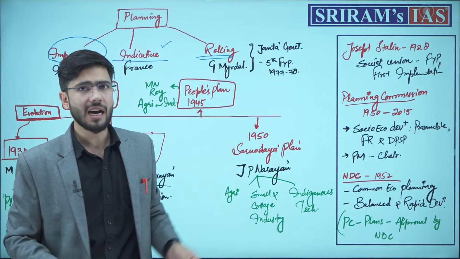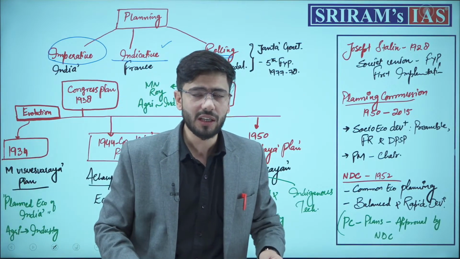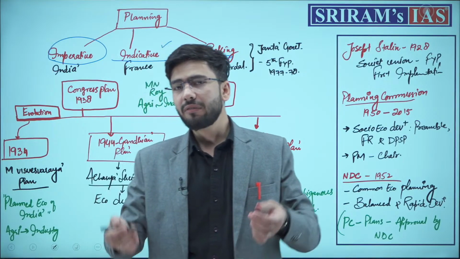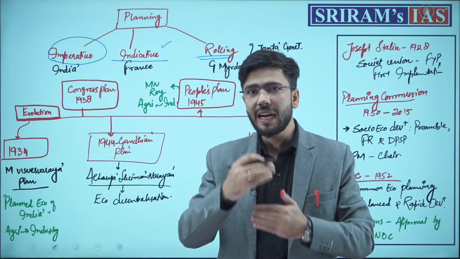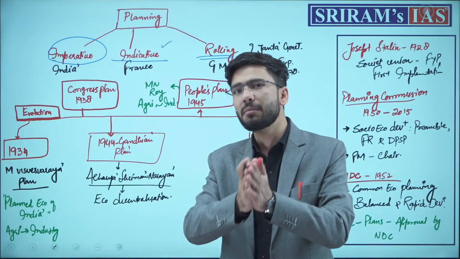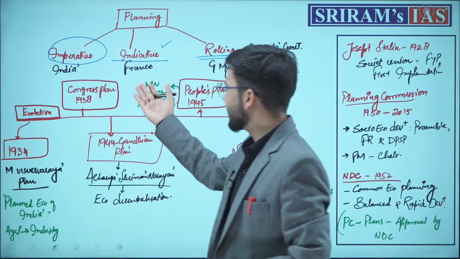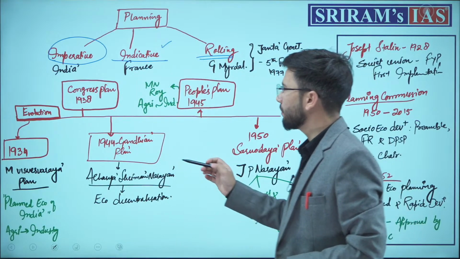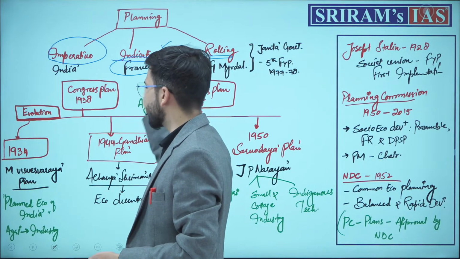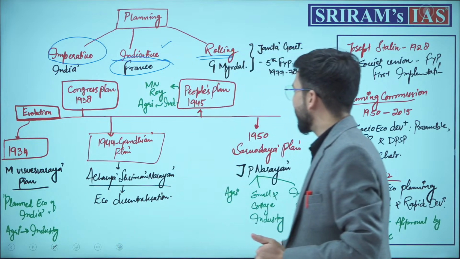Rather than fixing the targets at the central level, we prospect and take the inputs and assess our plans as per the market-led demands and market-led growth. That is the difference between imperative and indicative planning. Indicative planning was first adopted by France.